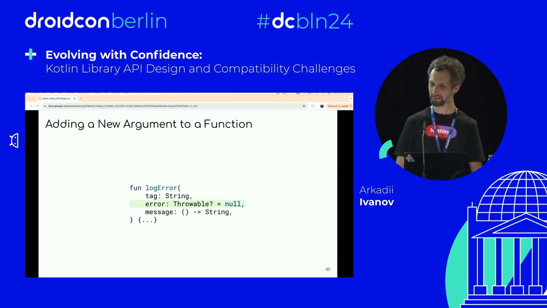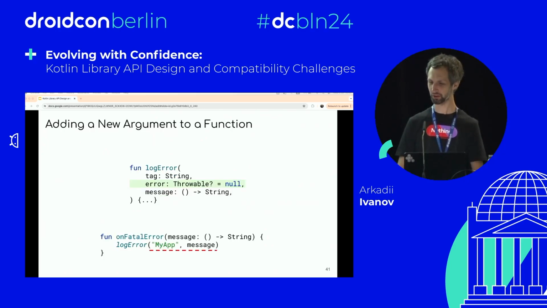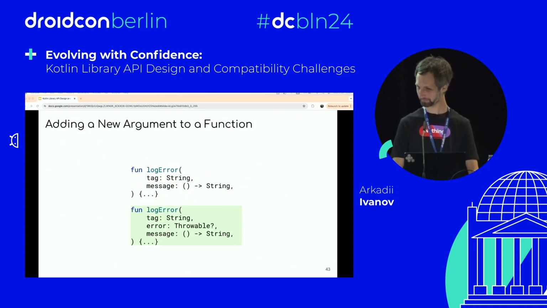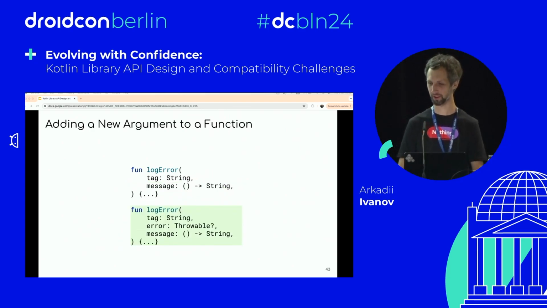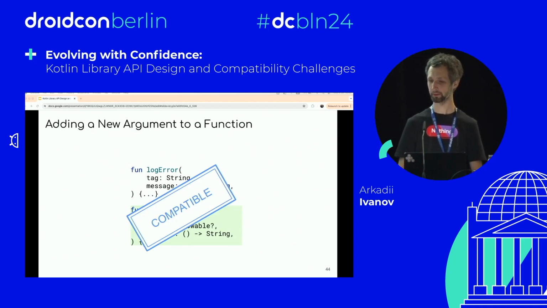If you add the error argument between the two, this is also source incompatible because the client may call the function without named arguments as shown on the screen. So in this case, the only possible solution is to just add a new method and keep the old one in the source. So this change is source and binary compatible, of course.